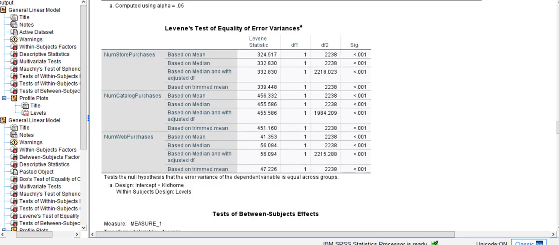Next, we take a look at Levene's test of equality of error variance, and that shows a significance of less than .001, indicating a violation of homogeneity for between subjects effects tests, making them unreliable. However, the between subjects effects tests showed a p-value of less than .001, which indicates that the independent variable has no significant effect on the dependent variables, and that's already been proven inaccurate by the Pillai's test, and we'll see that in a plot here in just a moment.